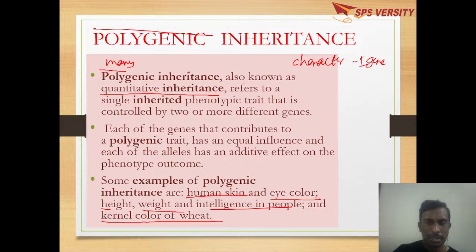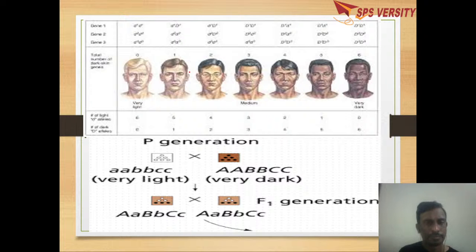For example, if you take human skin, it is controlled by 3 genes: gene 1, gene 2, and gene 3. The people who have very light color have all recessive alleles.